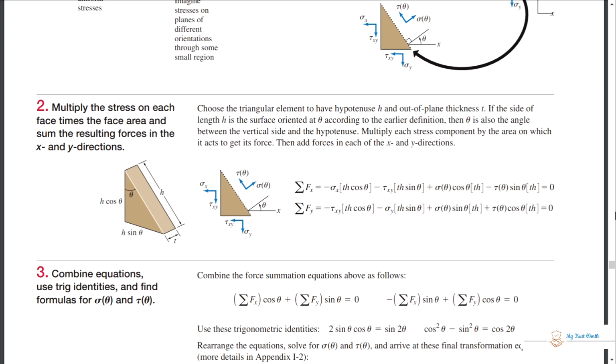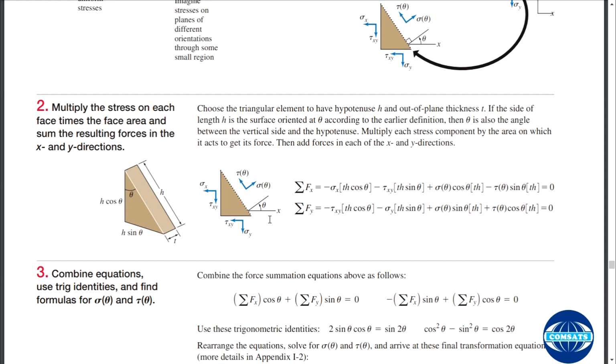Summation of Fy is equal to 0, we have written, and all the forces upward are positive. So we start from this one, minus tau xy, and on which area is it applied? h t, h cos theta.